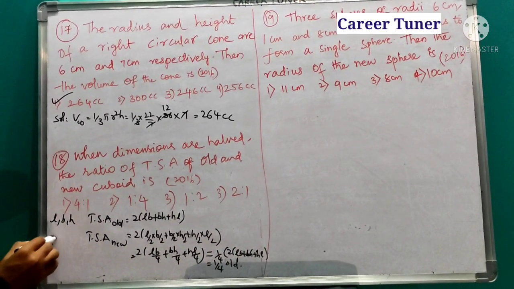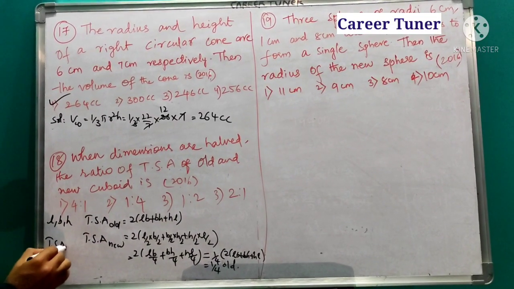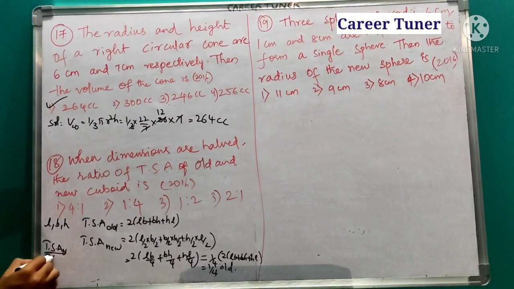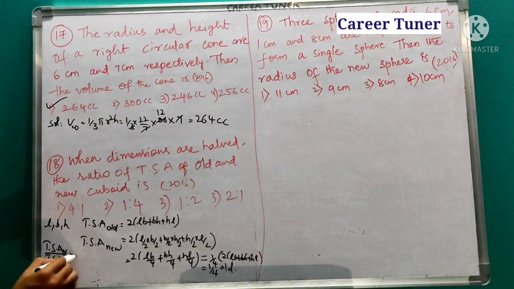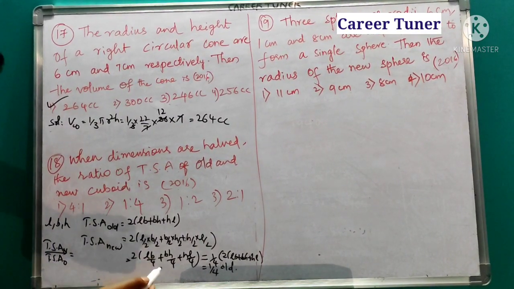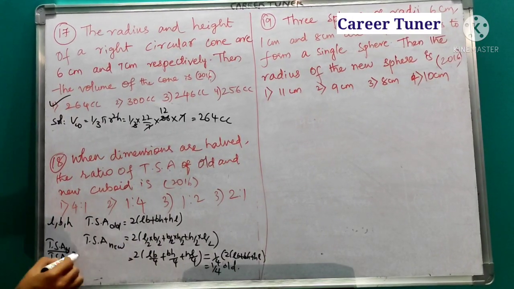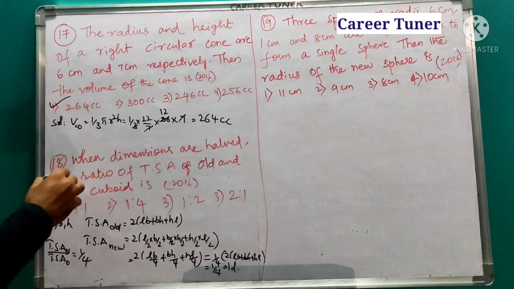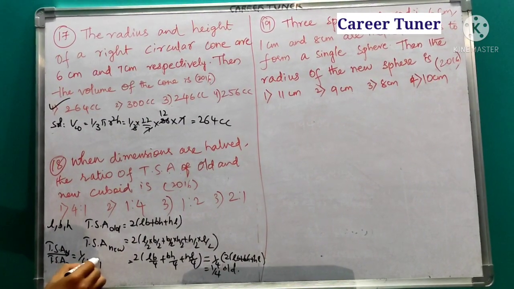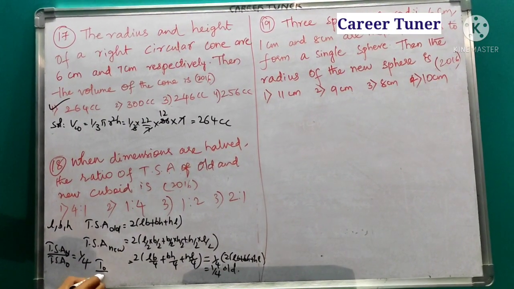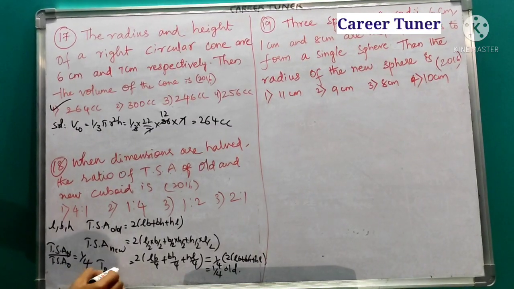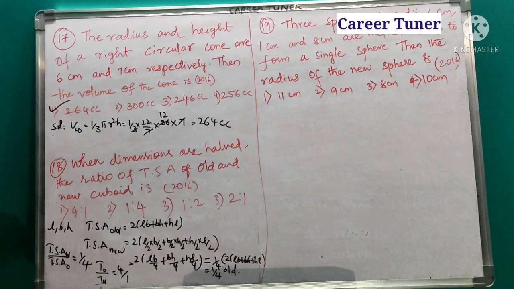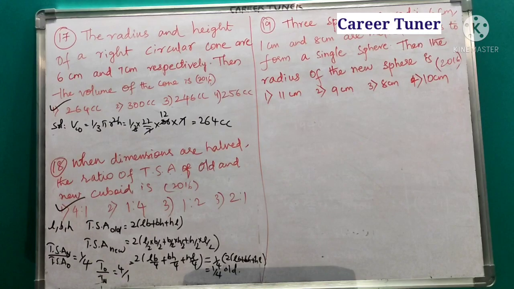So TSA new by TSA old is equal to 1 by 4. But what did he ask us? Old is to new he asked. So TSA old by TSA new is equal to, reverse it. So it becomes 4 by 1. That is 4 is to 1.